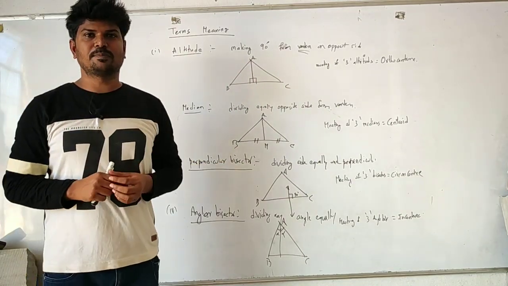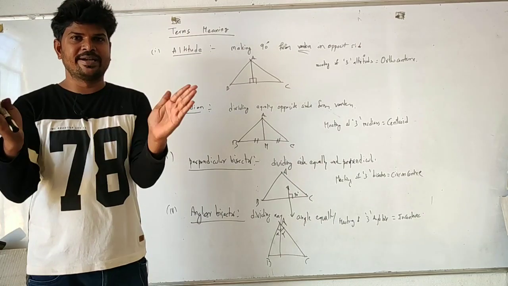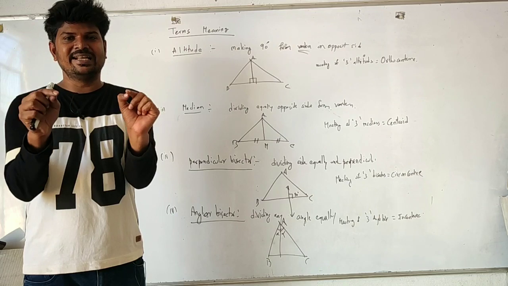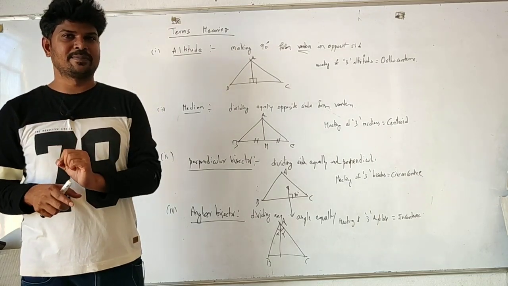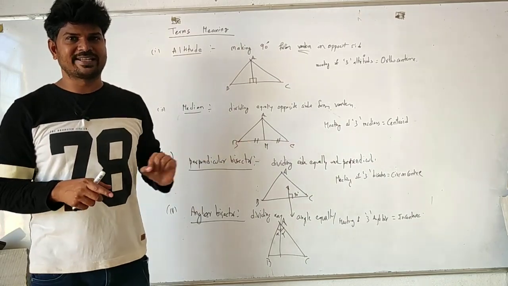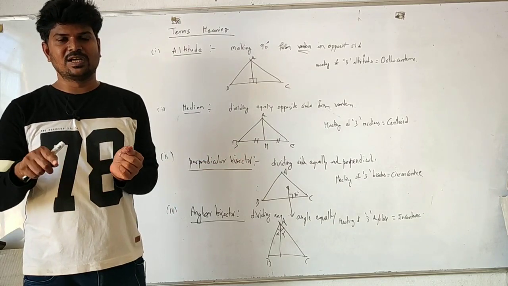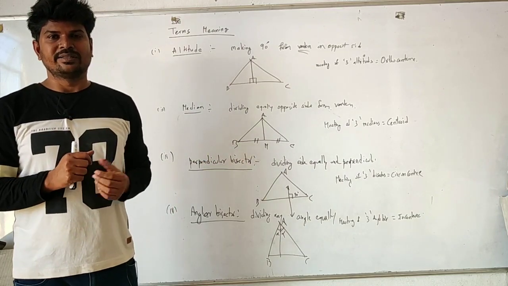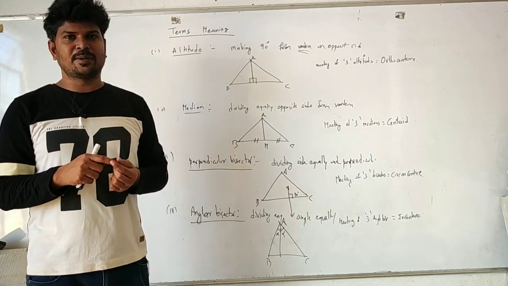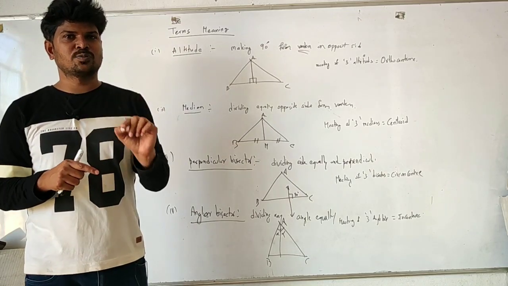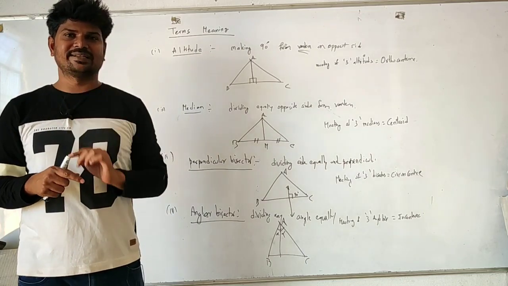Next, we discuss perpendicular bisector. What is that? Bisect means dividing. Bisecting a side equally and making 90 degrees with the side is called a perpendicular bisector. Here, it is not from the vertex. So the first two are from the vertex. Here, not from the vertex. If it is dividing equally and making 90 degrees, then we call this a perpendicular bisector. And if you draw perpendicular bisectors for three sides, then the meeting of those perpendicular bisectors will form a center. The center is called the circumcenter.